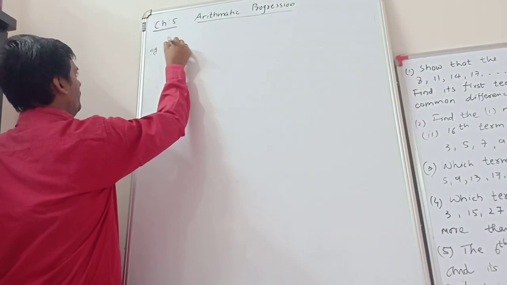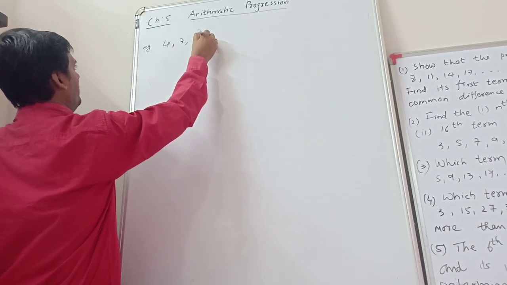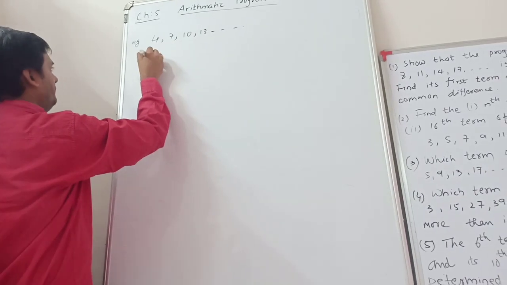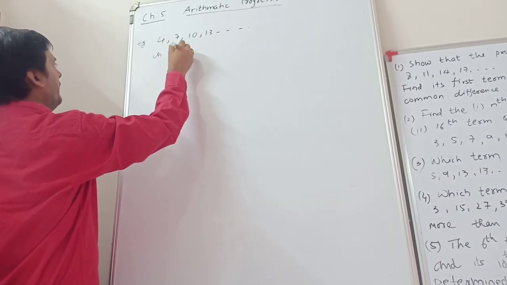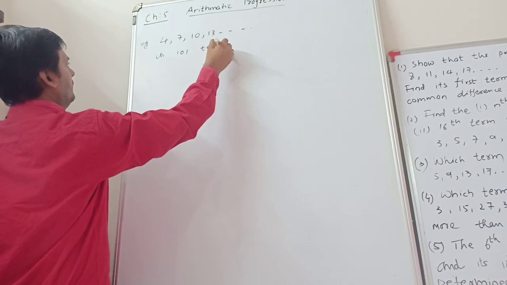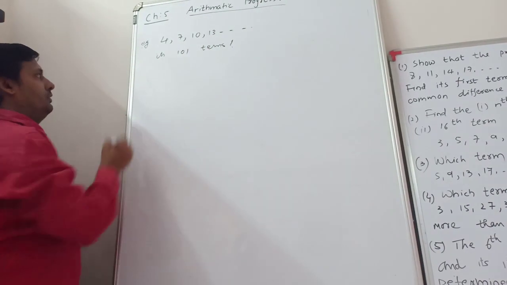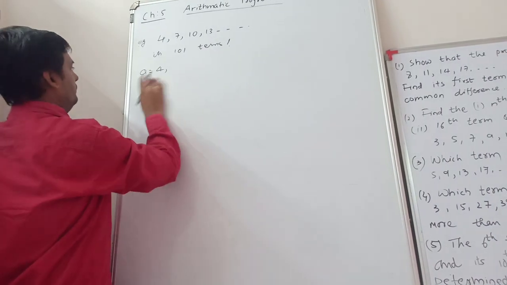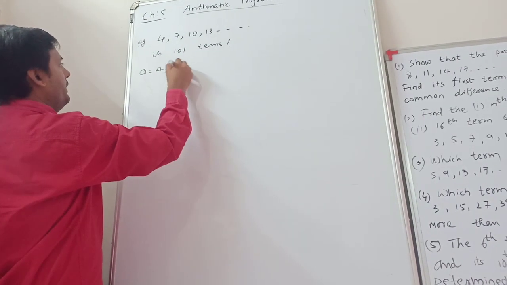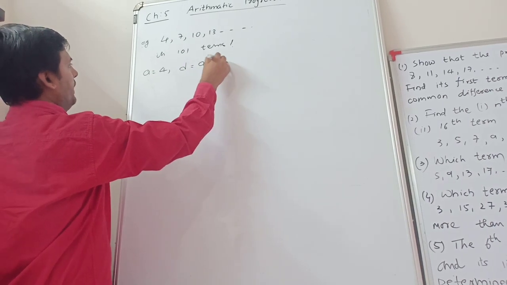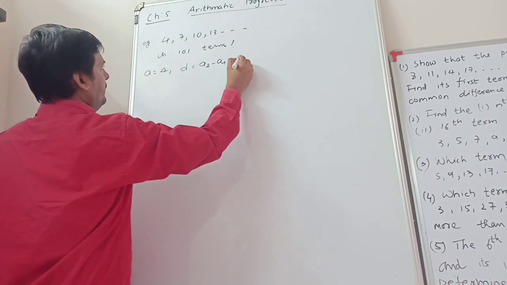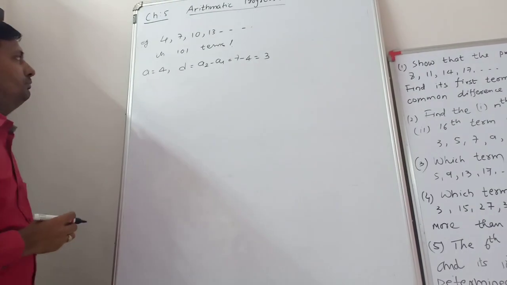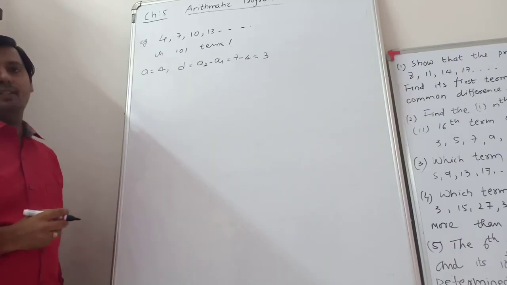So here is an example. Suppose 4, 7, 10, 13 is the AP. Then find the 101st term. So simple, a is equal to 4, and d, the common difference, is second term minus first term. So here 7 minus 4 is equal to 3. So the first term is 4 and the common difference is 3.